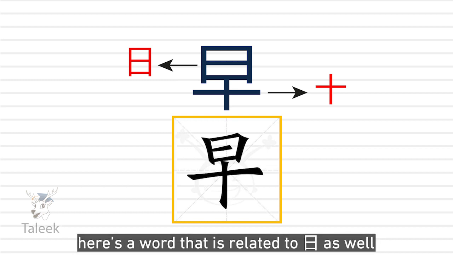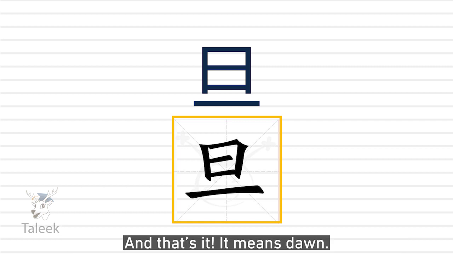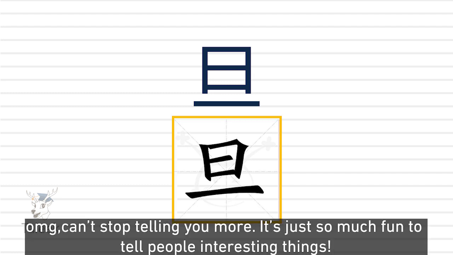Here's the word that is related to 日 as well. It's 旦. It looks like the sun has just risen to the horizon. And that's it. It means dawn. Does it make sense to you? Oh my god, I can't stop telling you more. It's so much fun to tell people interesting things.